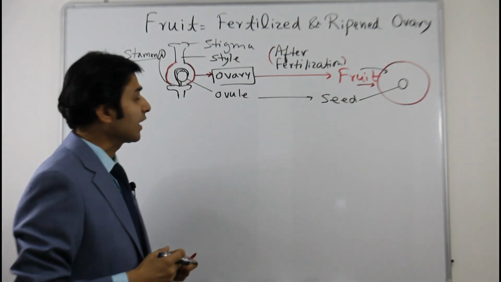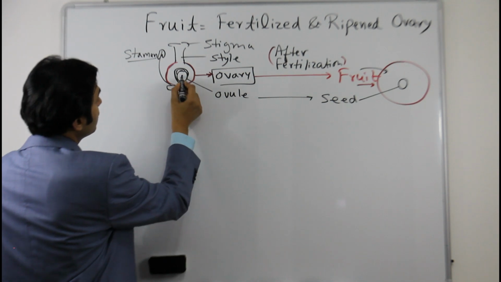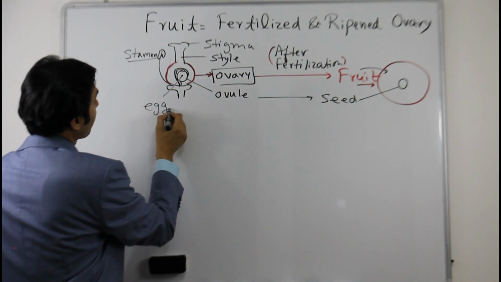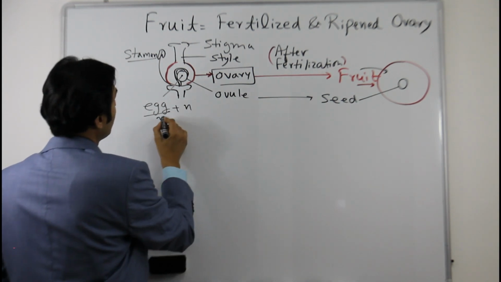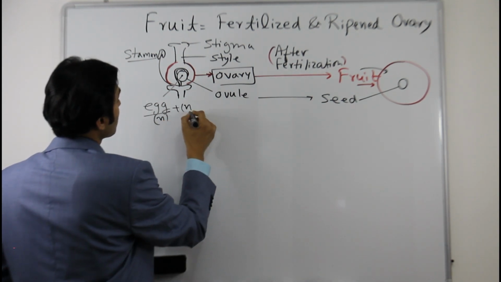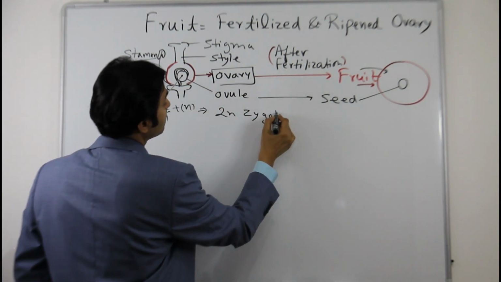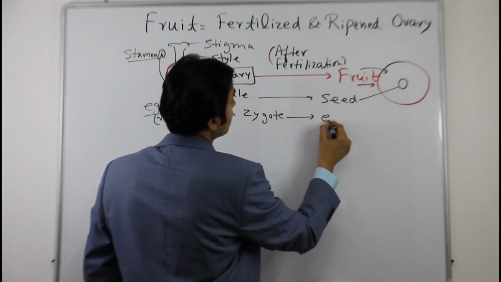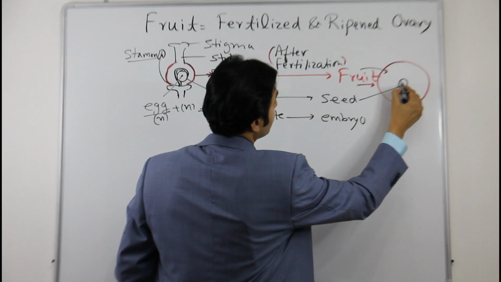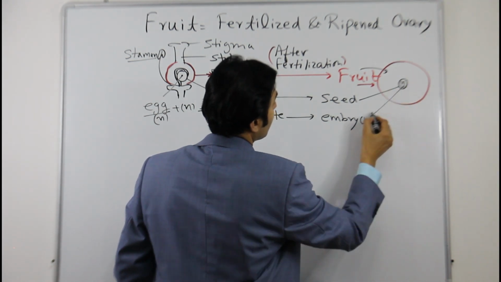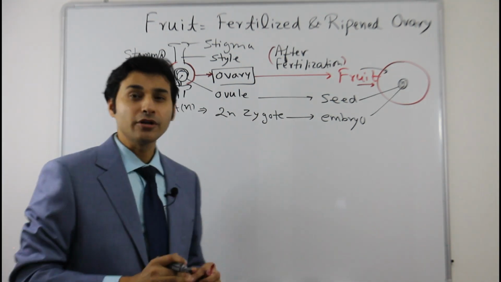But fruits are of different types. And as you know, inside the ovule there is the egg. This egg, after fertilization, fusing with the pollen grain, changes into a diploid zygote, and then this zygote will change into an embryo. So inside the seed there will be an embryo. Now this is just the general information on a fruit.